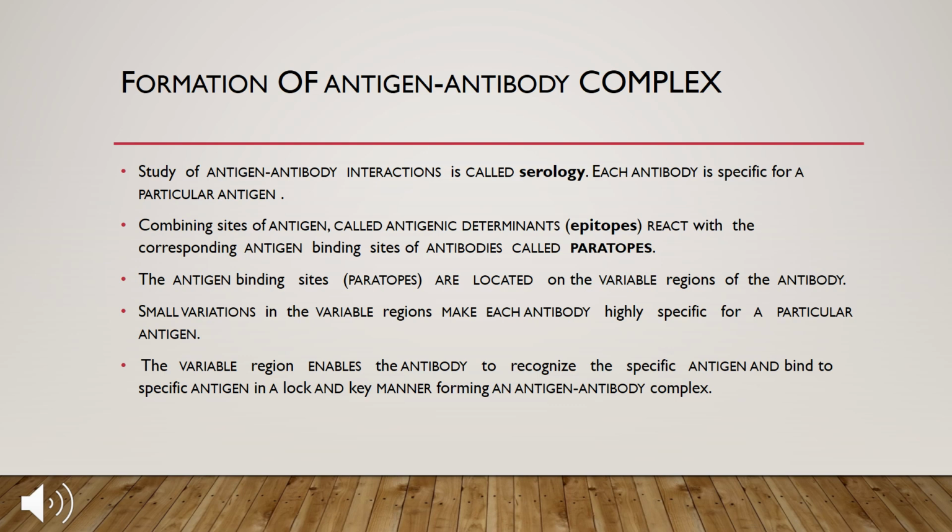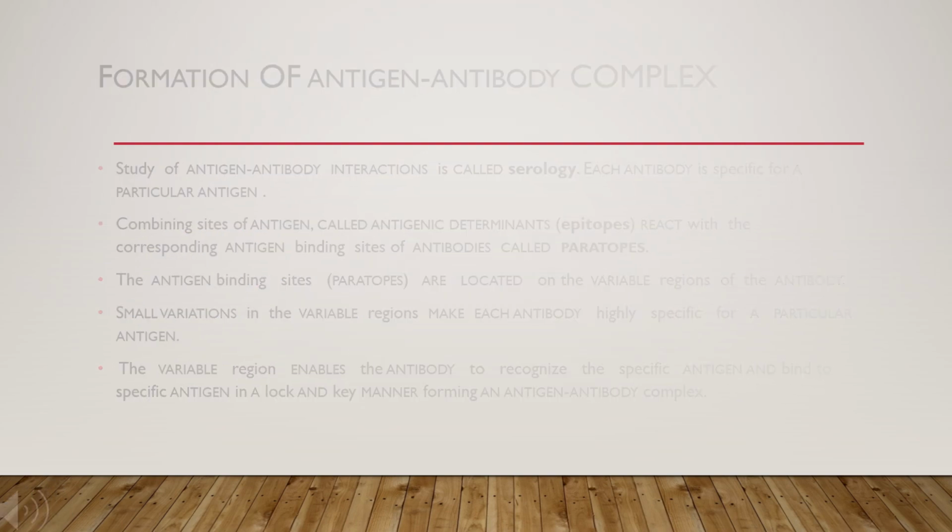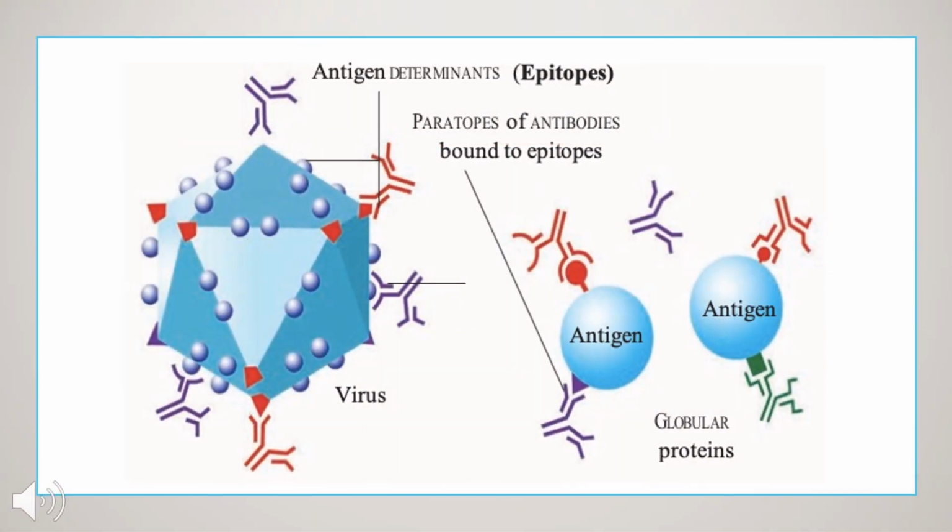Let us see in the diagrammatic way how actually the formation takes place. This is the diagrammatic representation of antigen antibody complex. As you can see in the diagram, see how the antigenic determinants, that is the epitopes, bind to the paratopes.